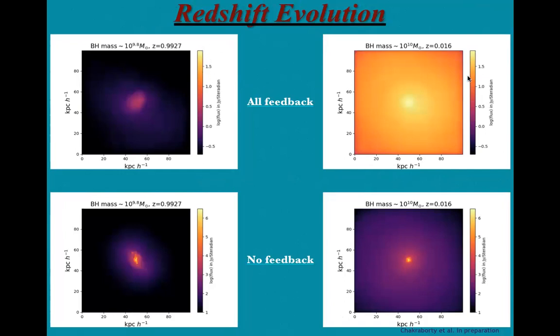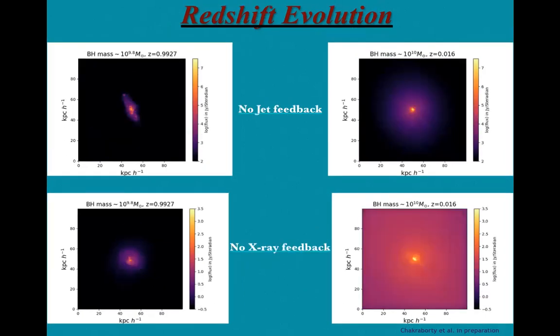We have scaled the color bar just to compare all the images. In the upper panel, we can see that for the all feedback mode, the lower redshift has the higher AC signal. But in the case of the no feedback mode, we have found that the higher redshift has a little higher AC signal than the lower redshift. In the case of both no jet feedback and no X-ray feedback, we have found that in both cases, lower redshifts have the higher signal than the higher redshifts.